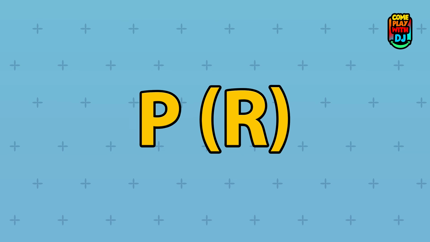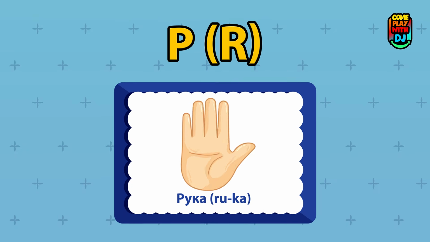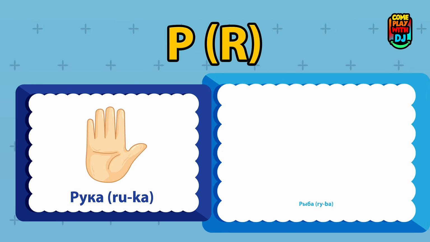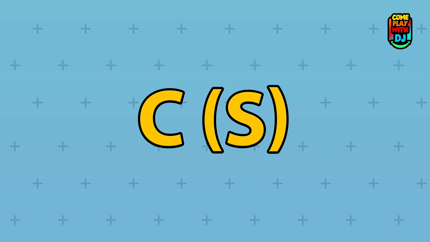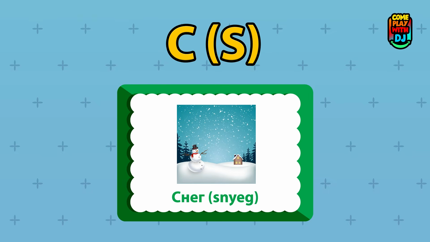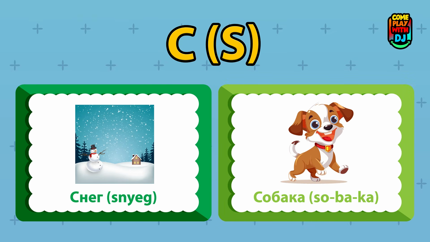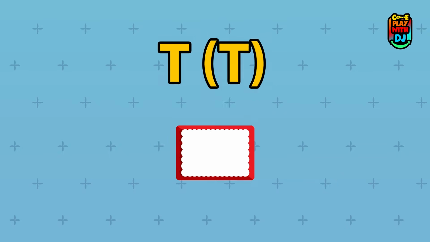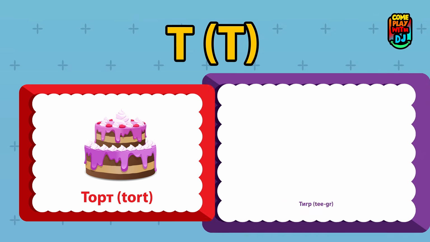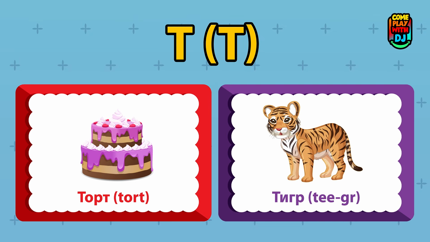R. This is R. It sounds like a rolled R, as in river, if you roll the R. Ruka, hand. Ryba, fish. S. The letter S sounds like S, as in sun. Sneg, snow. Sobaka, dog. T. This is T. It sounds like T, as in top. Tort, cake. Tigr, tiger.